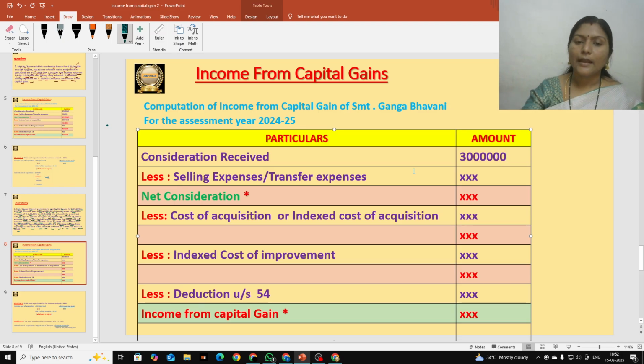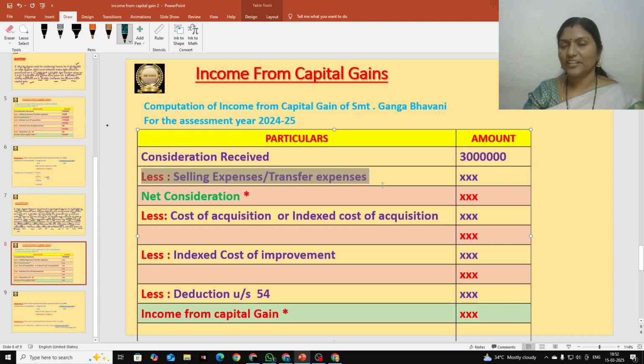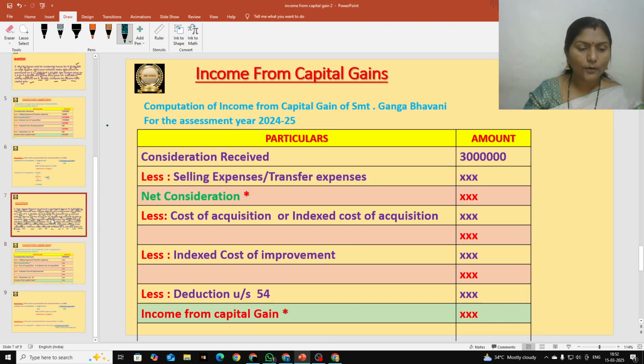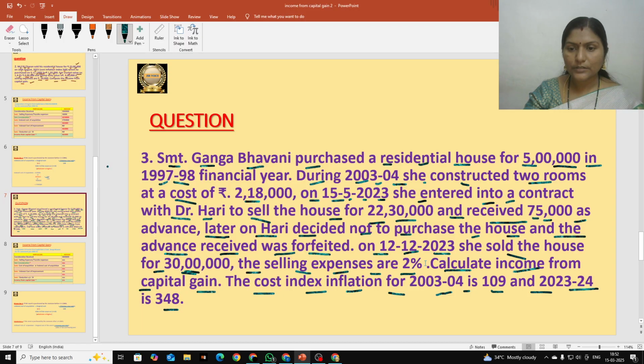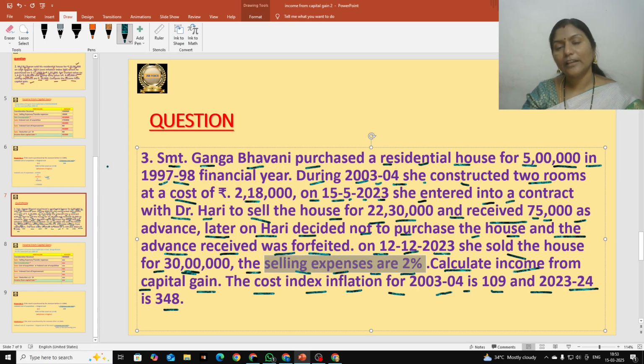Okay, and next we should deduct selling expenses or transfer expenses. Both are the same, transfer expenses or selling expenses, that should be deducted. But here they did not give an amount, they have given a percentage, students. Selling expenses are 2%. So on what are we going to calculate that 2%? Always selling expenses should be calculated on consideration received. Let us calculate that.